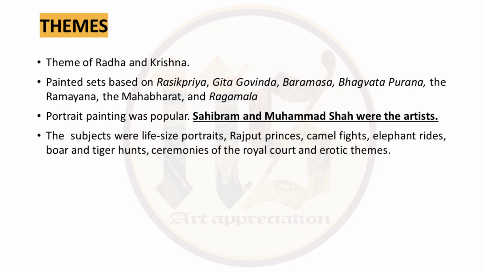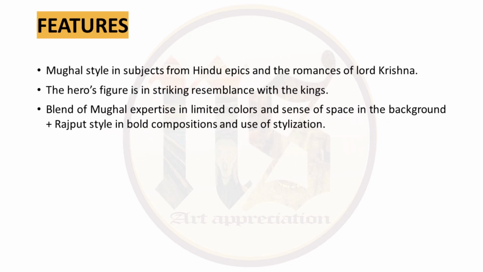Then subjects like life-size portraits, Rajput princes, camel fights, elephant rides, boar and tiger hunts, ceremonies of royal courts and even erotic themes were also painted here. Features are dominance of Mughal style in subjects from Hindu epics and romances of Lord Krishna. Then another interesting feature is that heroes' figures in the compositions look like their kings. So this is how the artists used to please their patrons.